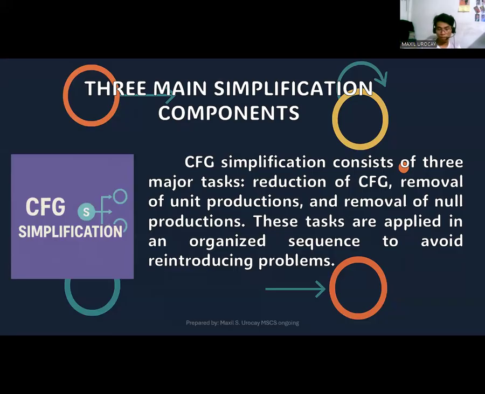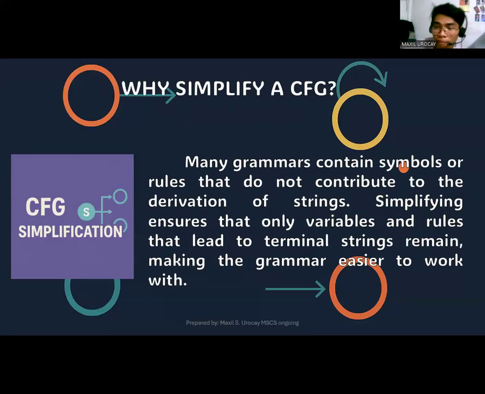Now, why do we need to simplify the context-free grammar? Of course, that is really necessary. Many grammars contain symbols or rules that do not contribute to the derivation of strings, so they are useless. Simplifying will ensure that only variables and rules that lead to terminal strings remain, making the grammar easier to work with.